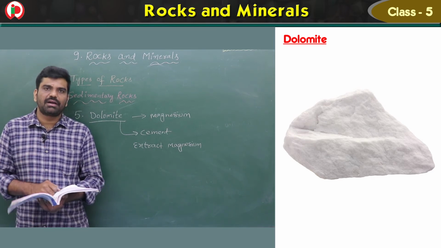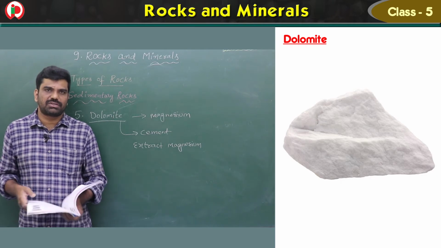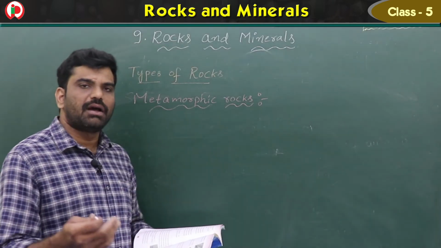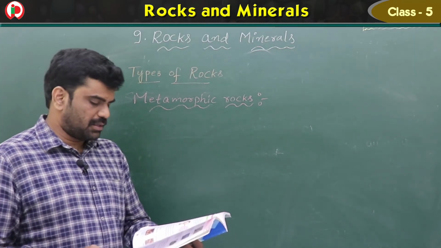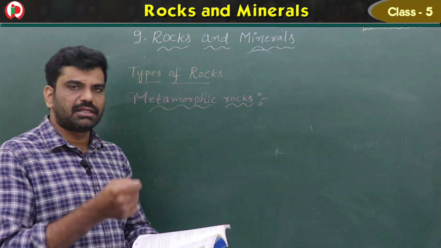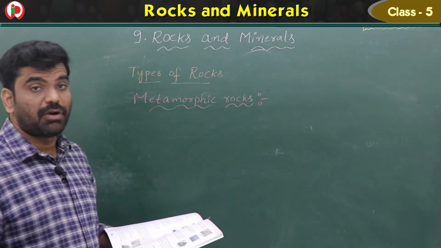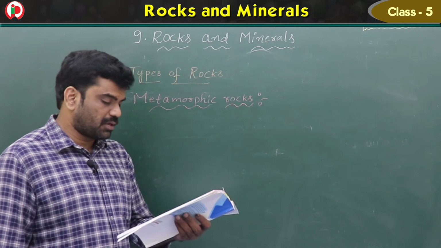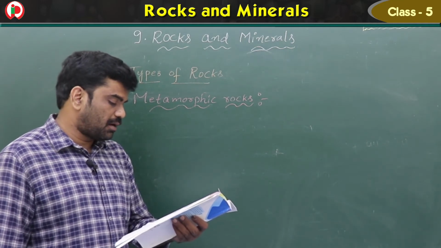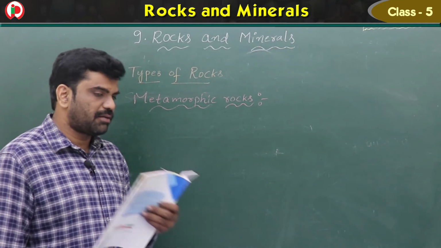Now let's go for metamorphic rocks. Children, we have learned the first type of rock, that is igneous. Second one is sedimentary. Now let's see the third one. This is metamorphic rocks. Metamorphic rocks are the third type of rocks. They are formed from other rocks that are changed because of heat or pressure.